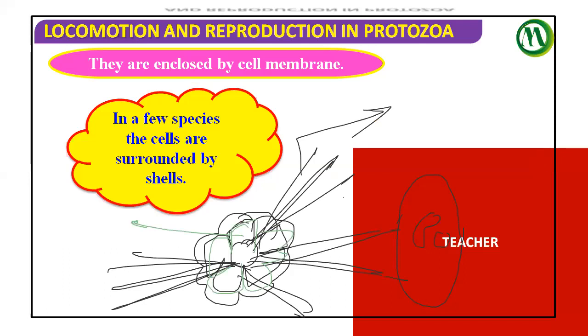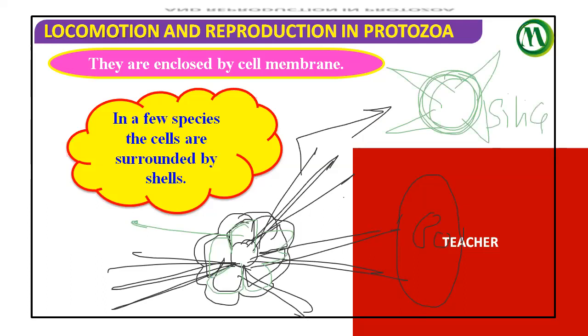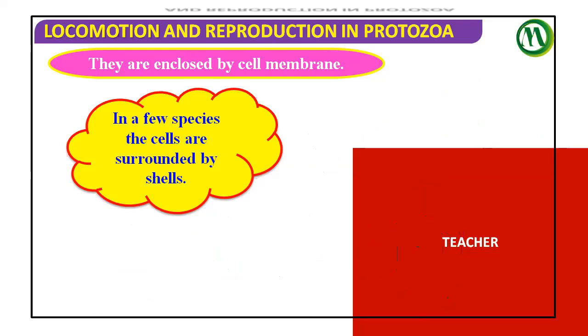Then Actinophrys is there. Actinophrys has a siliceous shell, a shell made up of silica. So in a few species, the cells are surrounded by shells.